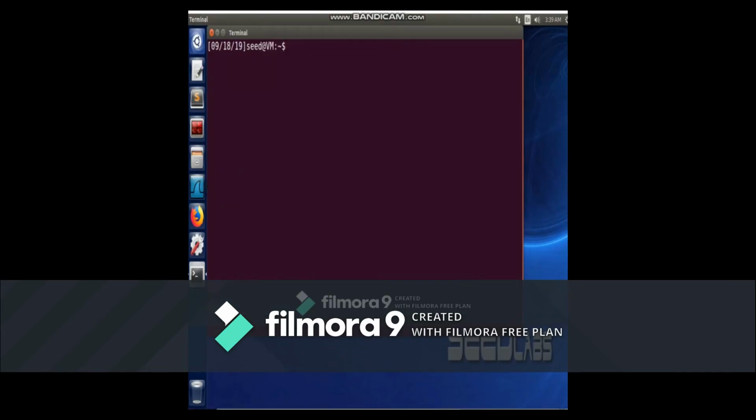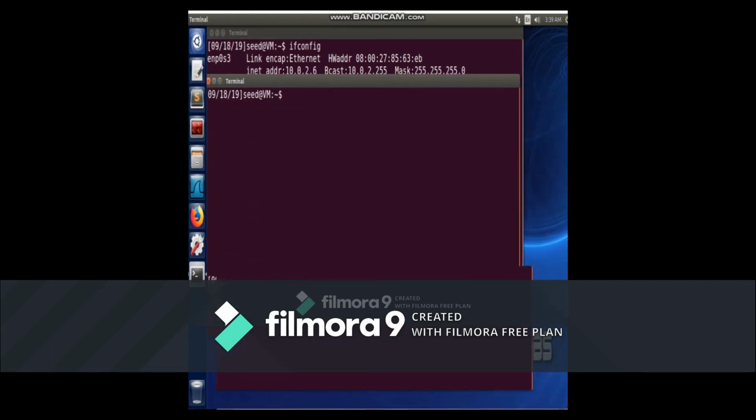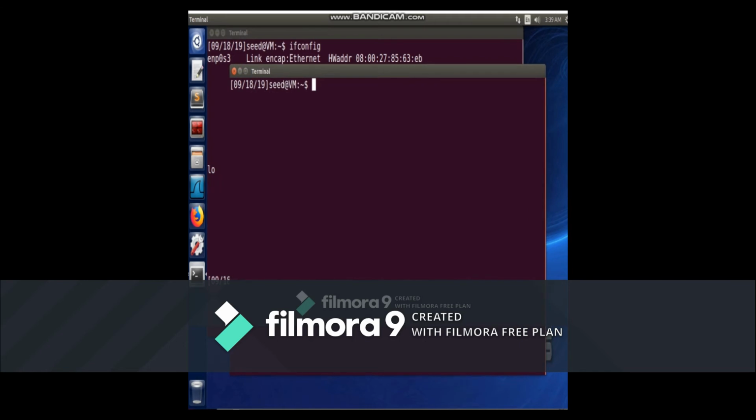Alright, in task 5, we'll be doing a reverse shell using TCP hijack, which we just did. So now we're going to create a backdoor, which will give us more access, and we can go back to the port. We ran ifconfig just to get our IP address, and this is all on the attacker.